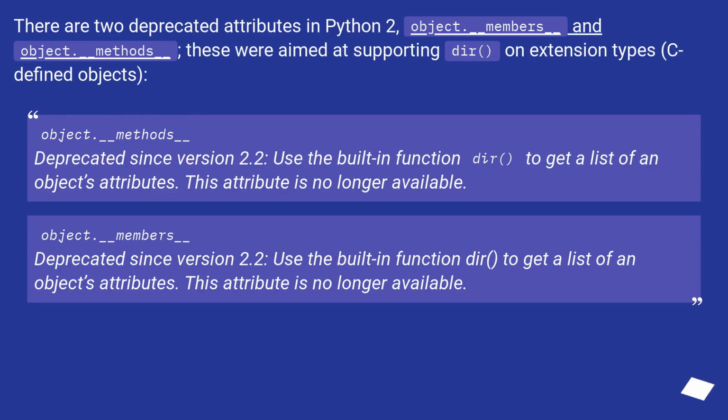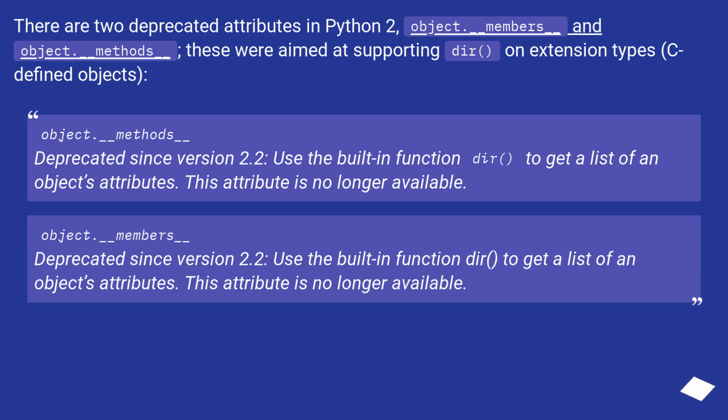There are two deprecated attributes in Python 2, object.__members__ and object.__methods__. These were aimed at supporting dir on extension types, see defined objects. Object.__methods__ deprecated since version 2.2. Use the built-in function dir to get a list of an object's attributes. This attribute is no longer available.